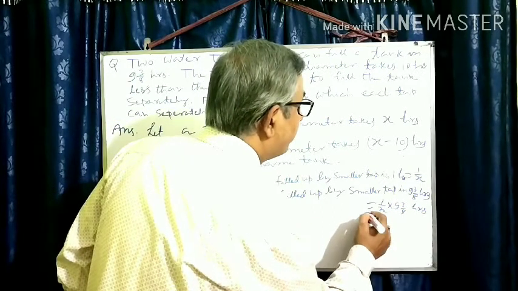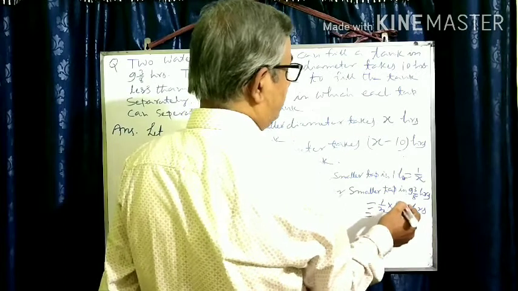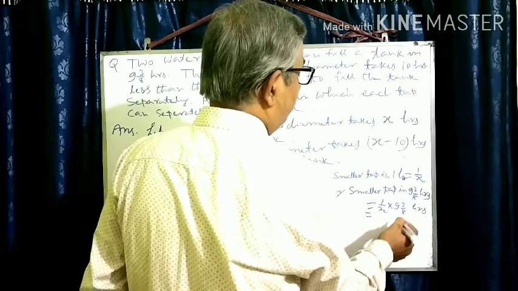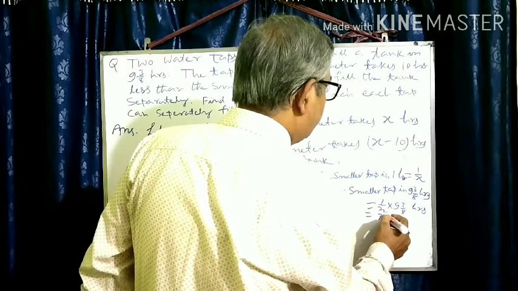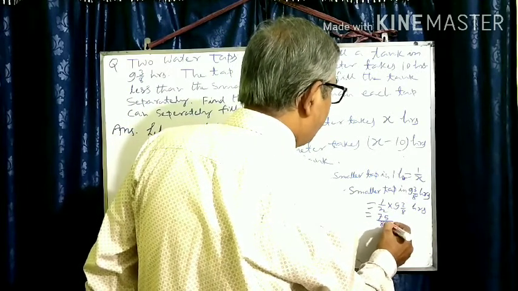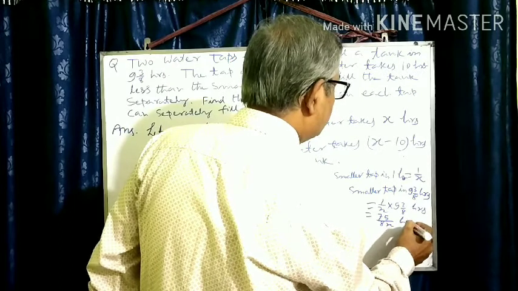That means 8 into 9 is 72, plus 3, 75. So you are writing 75 by 8x. Clear?